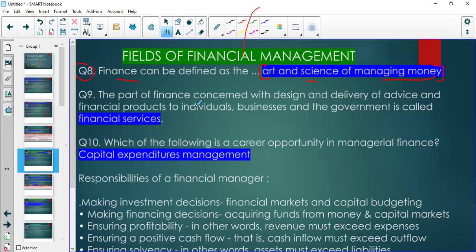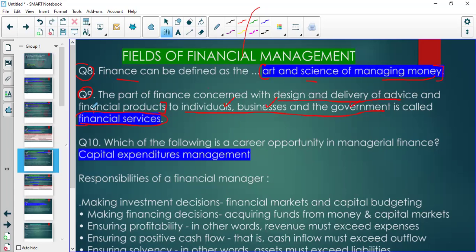But you need to know that in financial management there is a lot that is done. There is financial services, which has to do with the designing and delivery of advice and financial products to clients. Those clients could be individuals, a business that needs some financial products, or the government.